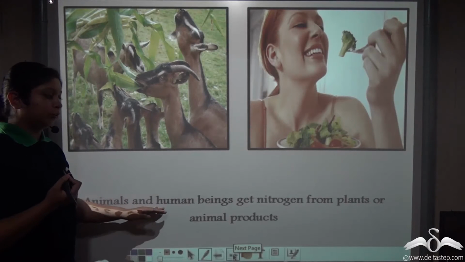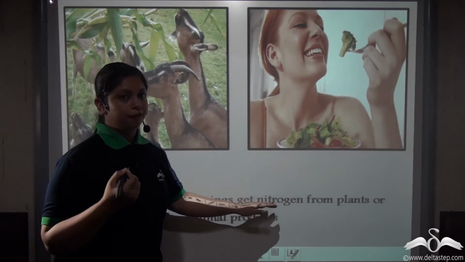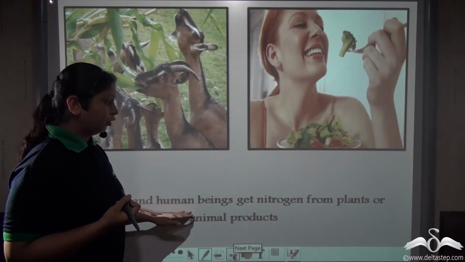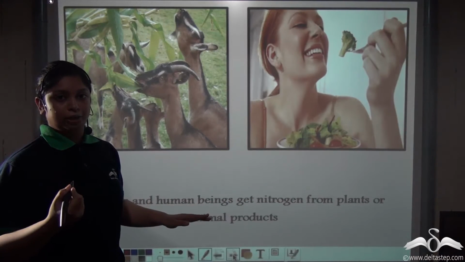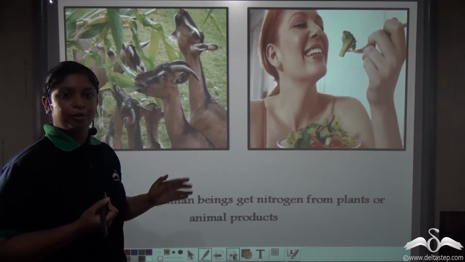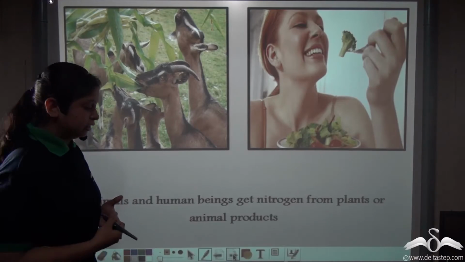So animals and humans get their nitrogen from the plants that was fixed from the atmosphere. So we humans can get nitrogen either from plants directly or by consuming herbivorous animals or other animals.